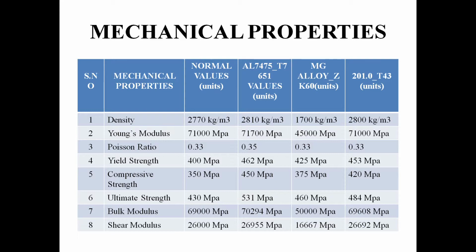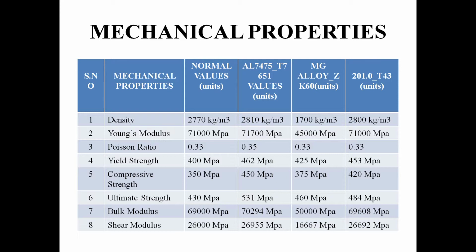From that, we have calculated the mechanical properties of density, Young's modulus, Poisson ratio, yield strength, compressive strength, ultimate strength, bulk modulus, and shear modulus. We have calculated and shown in a tabular column the difference from the values of other materials. In the design, the material should be greater than the normal value of the properties.